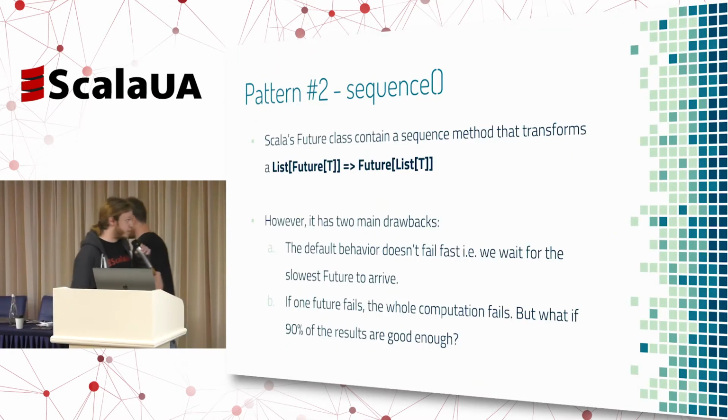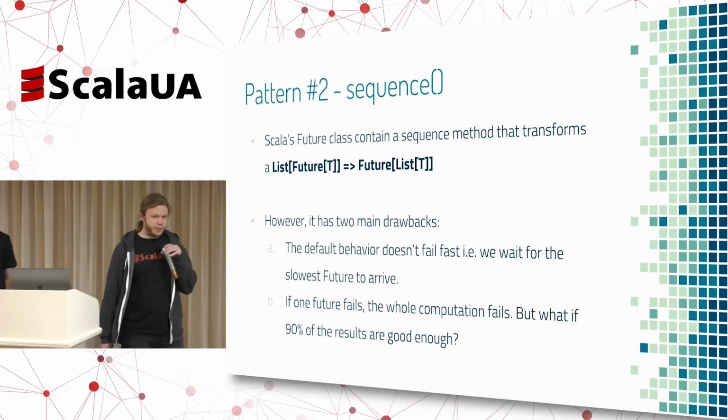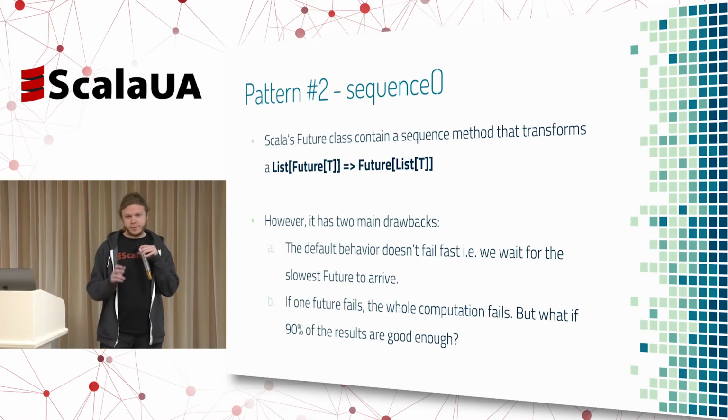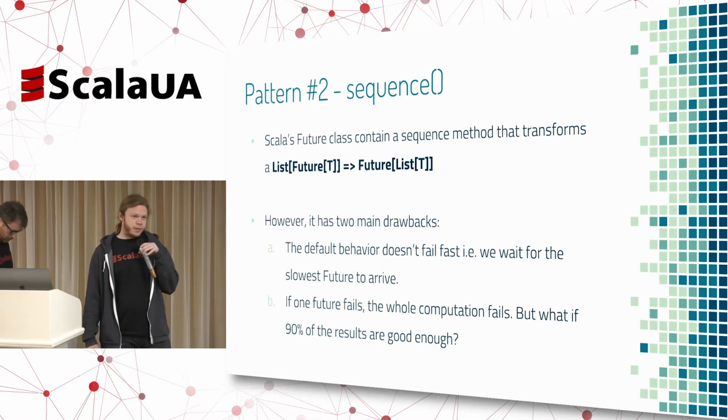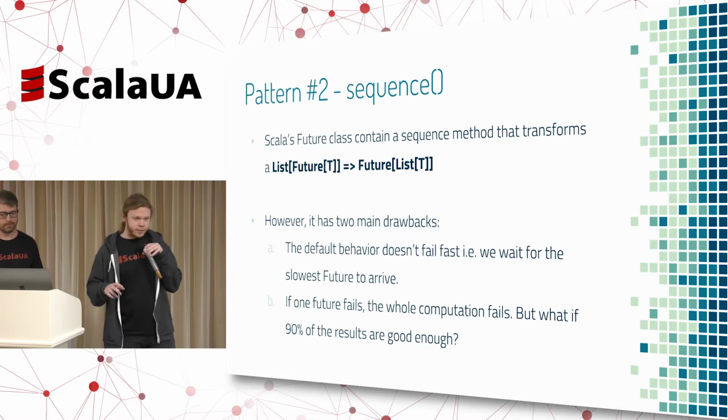So the second pattern is sequence. For all of you that are familiar with Scala's Future, you know that Scala's Future actually already has a method called sequence. The method gives us the ability to aggregate independent futures into one list that contains all the results. It actually has two main drawbacks. The first one, for those of you who actually saw how sequence in Scala is implemented, it's quite easy.